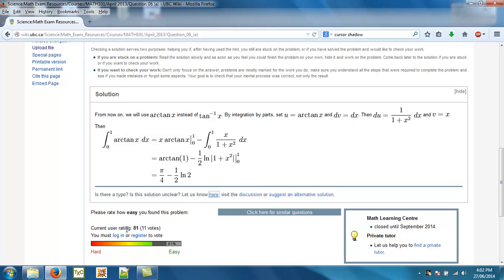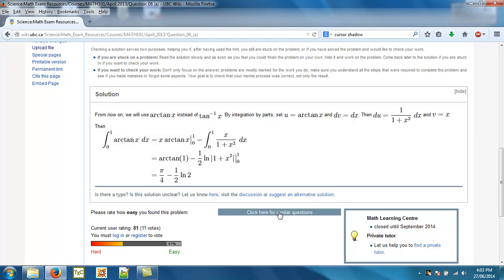So as we see, this question is relatively straightforward once you know to apply integration by parts, and this is also reflected by the 11 votes that we have. That 81 is a relatively easy question. I would say 81 is pretty high for the wiki. If I'm logged in, I can actually vote on this problem. I'm currently not logged in, so I don't think it'll let me do anything.